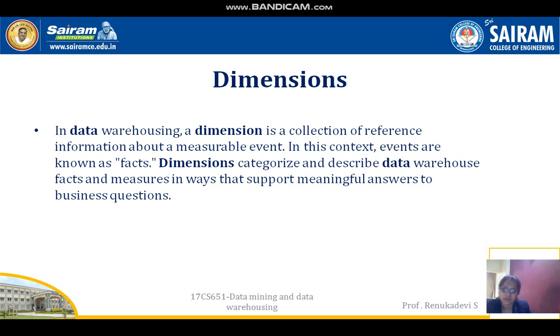So the steps for dimensional modeling are: identify the business process and identify the grain, which depends on the level of detail, then identify the dimensions, and finally identify the facts and build the star. So the way will be to select the business process and declare the grain, identify the dimensions, and finally build the schema.